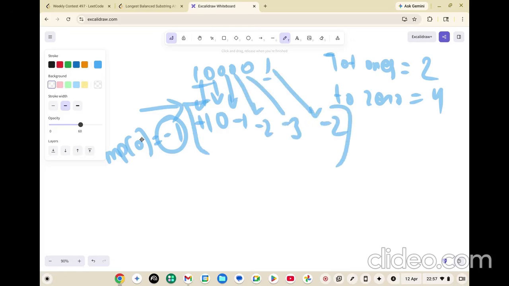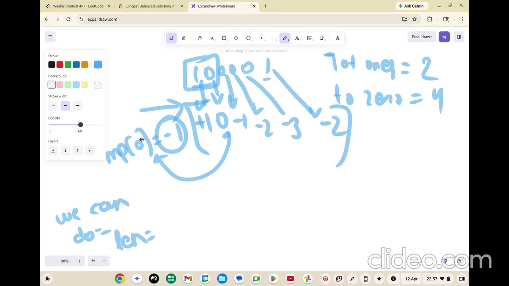Now when you got a 0, you simply check in your map, does 0 exist? It says yes, and you will say okay, we can take the value, and the length will be 2. So how will you find the length? Length will be the current index, let's call it I, minus map of 0, which is -1. The current index was 1, so 1 minus -1, which is +1, so length is 2.